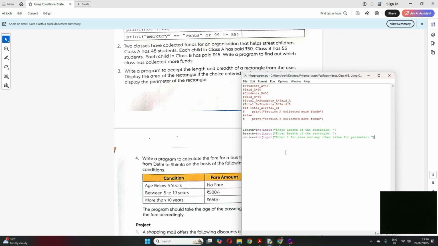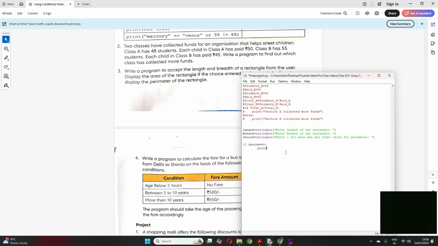Clear? So these are the three inputs. Now I have to check if choice is equal to 1. If it is equal to 1, I have to print area, correct?